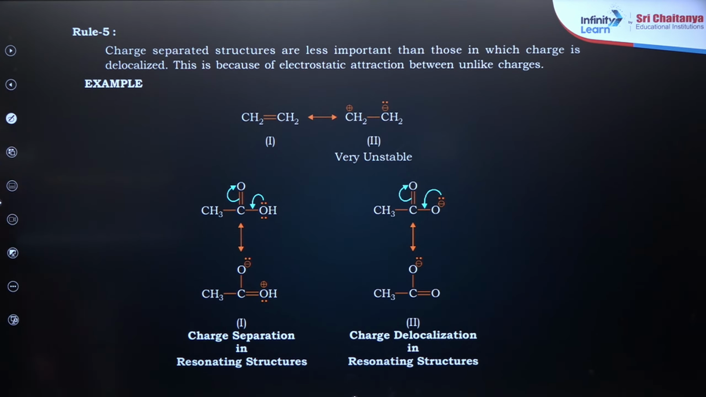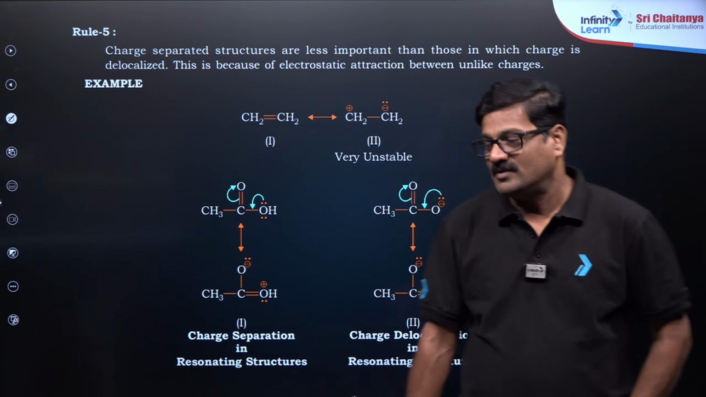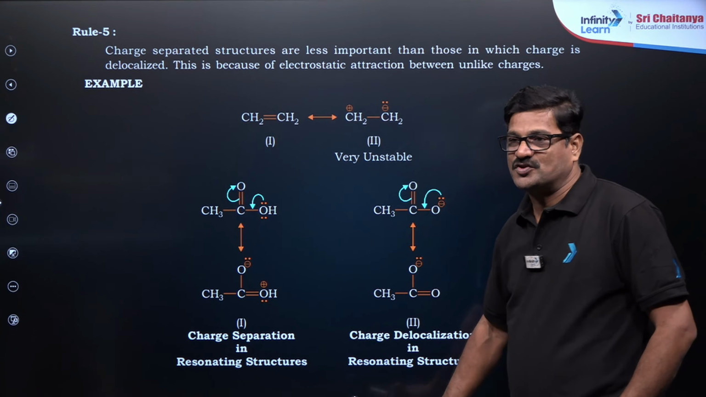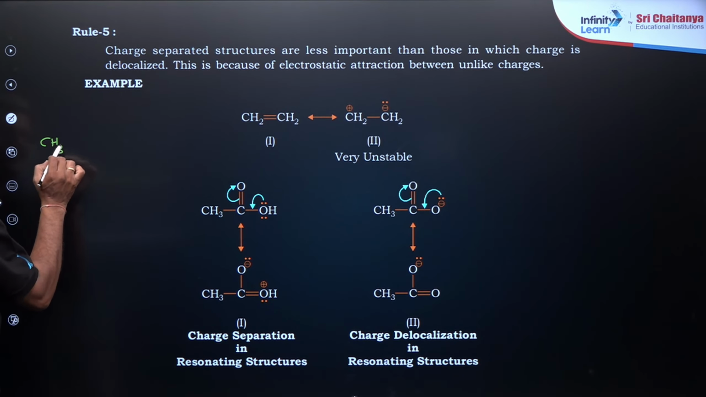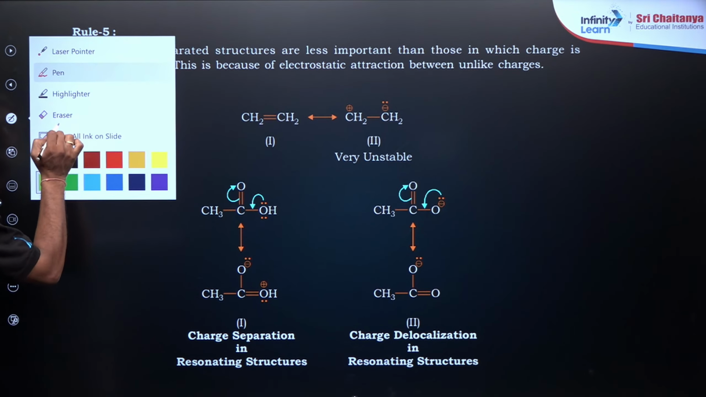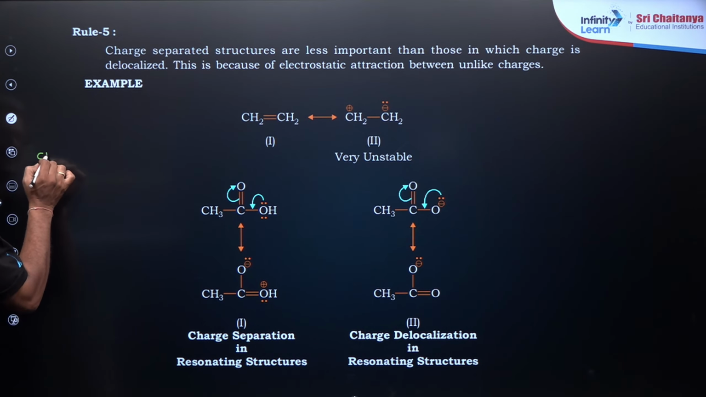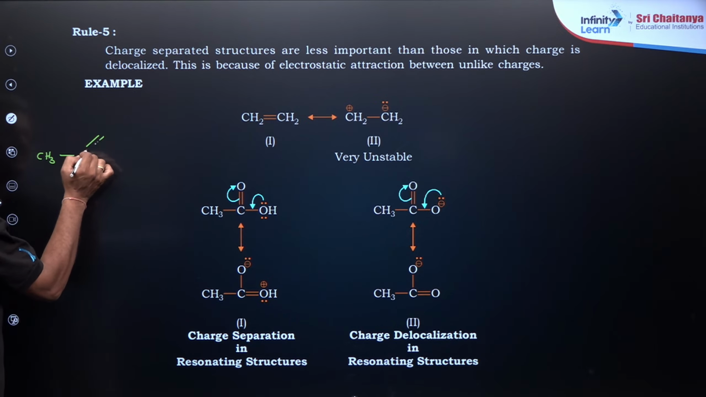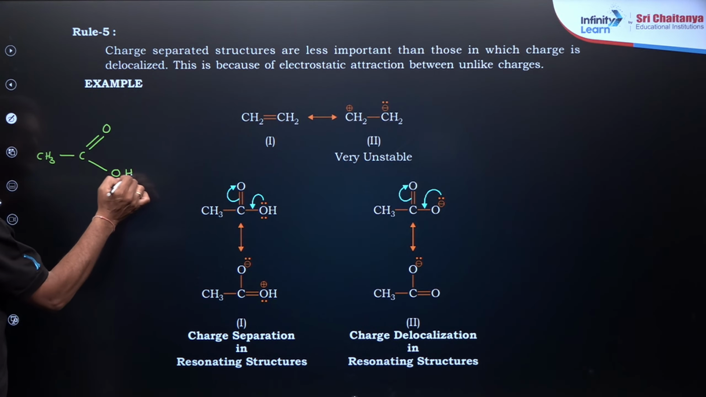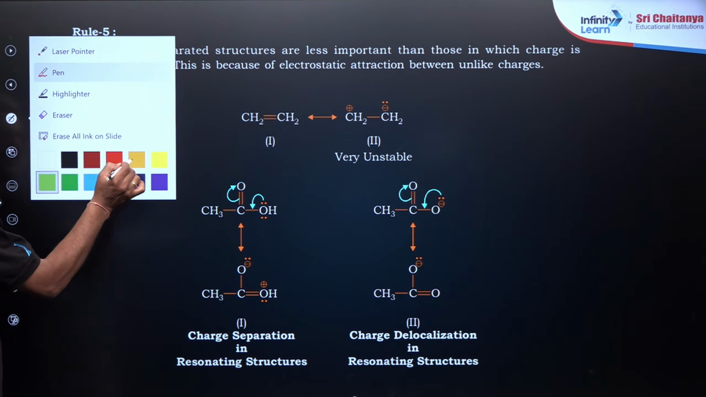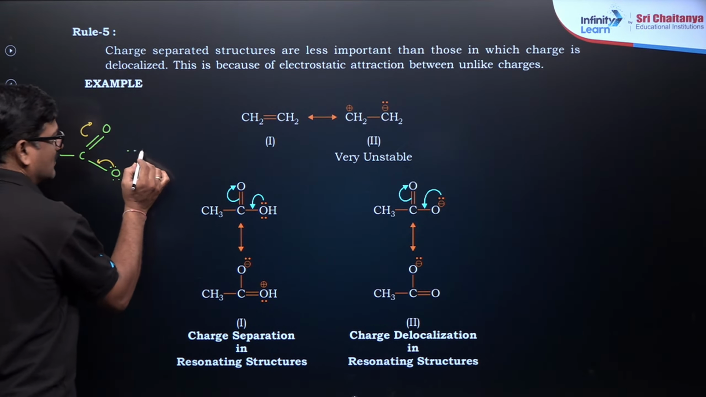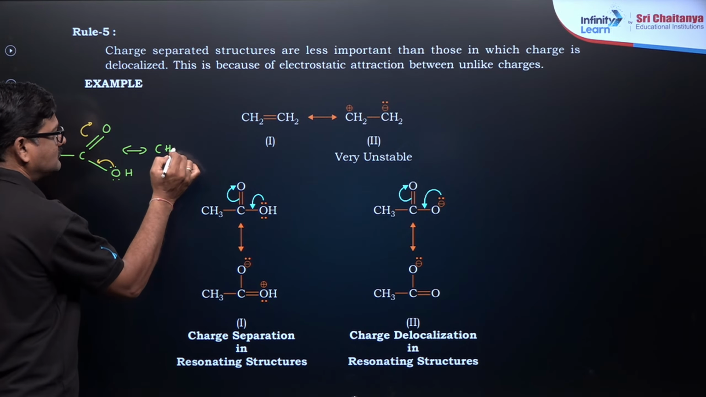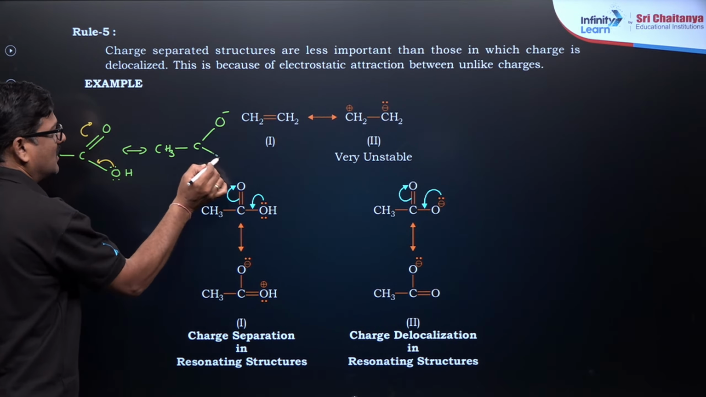I also want to say something about charge separation and charge delocalization. I will explain the meaning of charge separation. Look at this: CH3, C double bond O, and OH. There will be resonance in this. This is the resonance. You are going to see CH3, CO minus and a double bond OH.